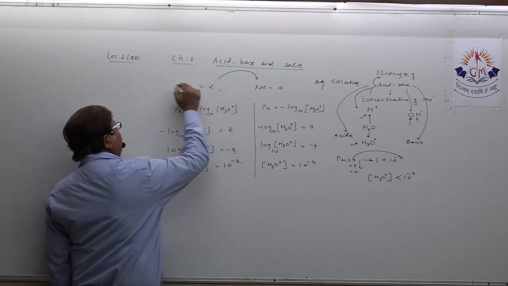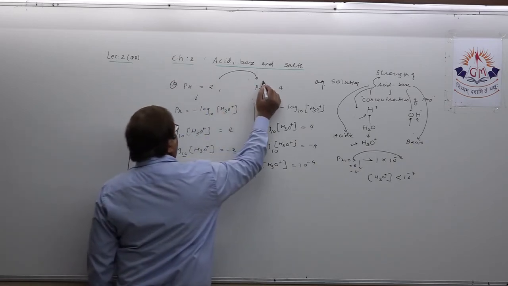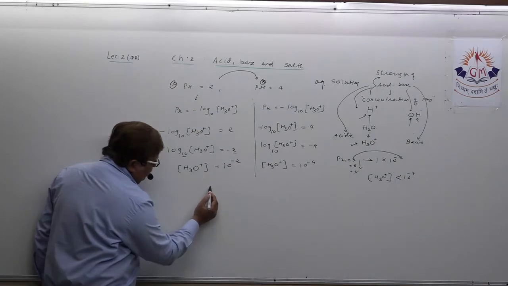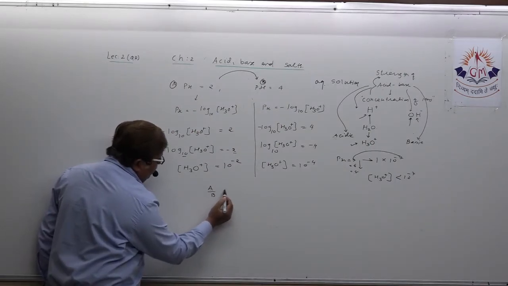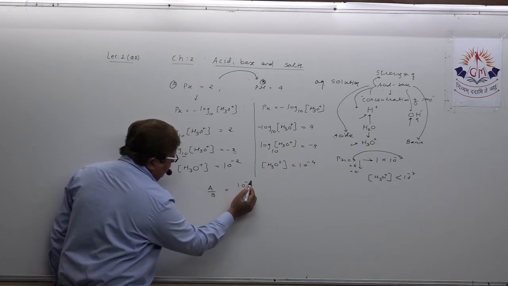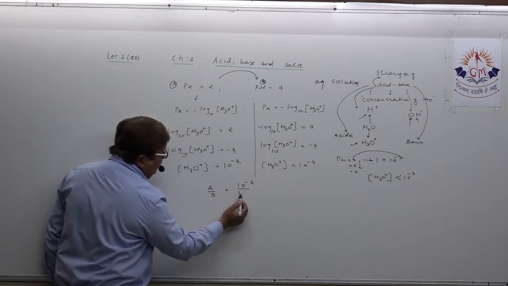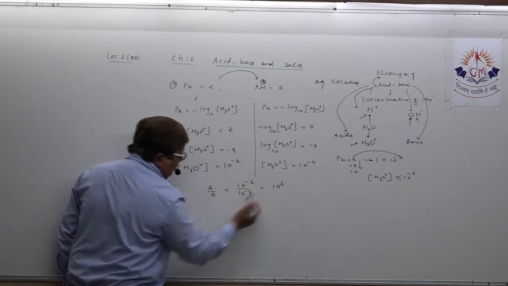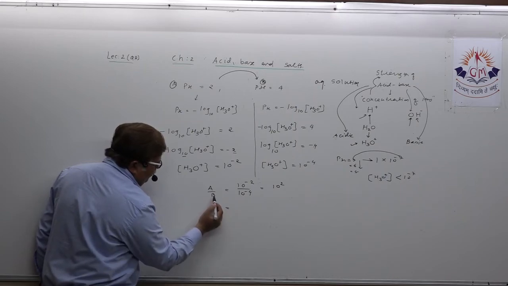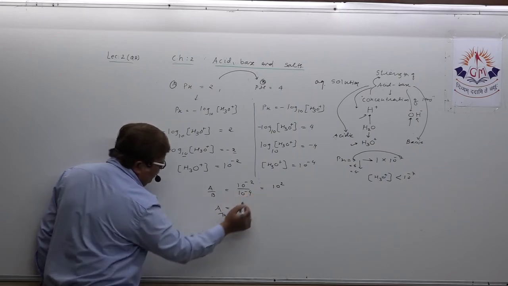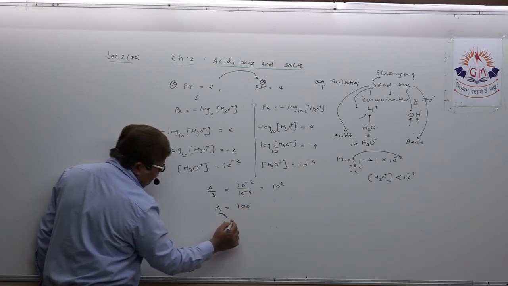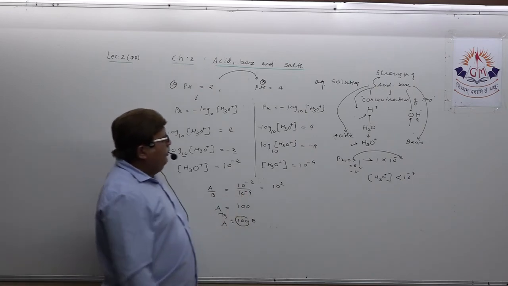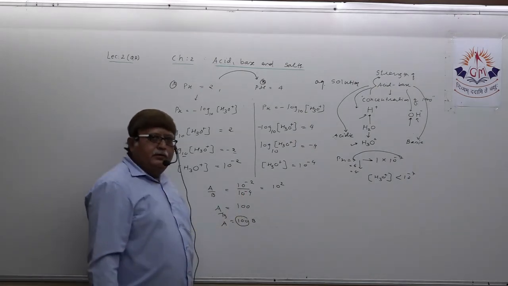Now you want to compare. Suppose I say solution A and solution B. A is how many times more acidic than B? So let us take the ratio A upon B. What is A? 10 raised to minus 2. What is B? 10 raised to minus 4. If you solve it out, it turns out to be 10 raised to 2. So A upon B equals 10 raised to 2, that is 100. So A equals 100B, so solution A is 100 times more acidic than solution B.